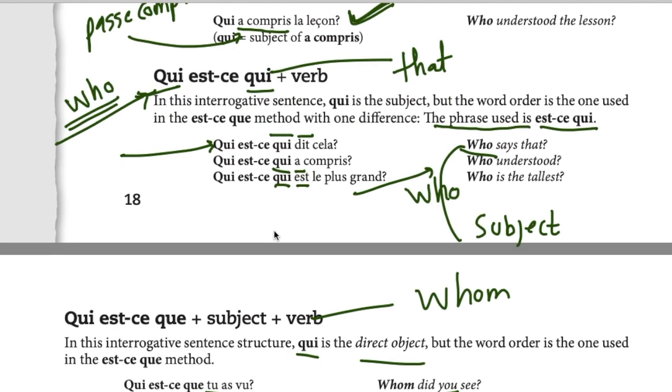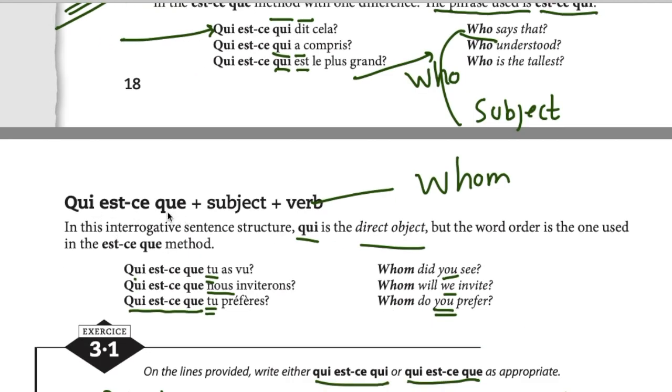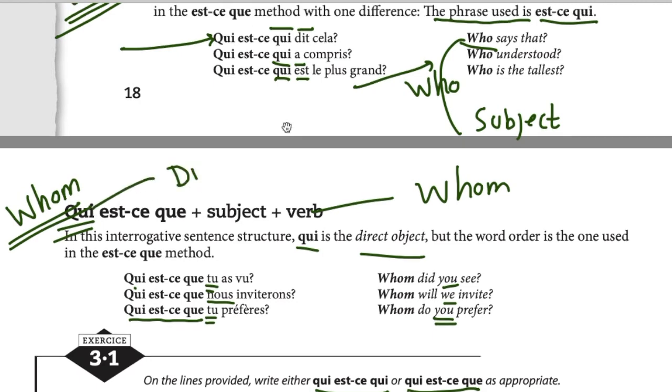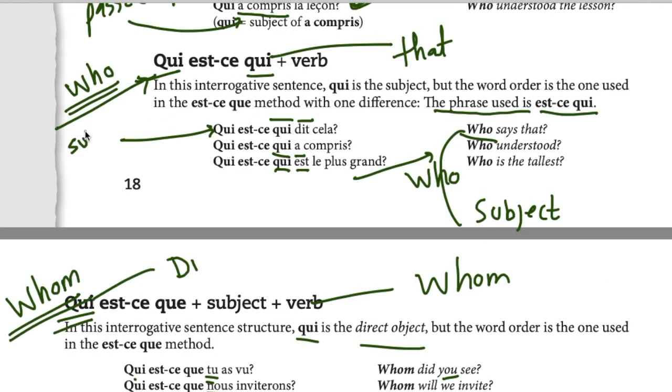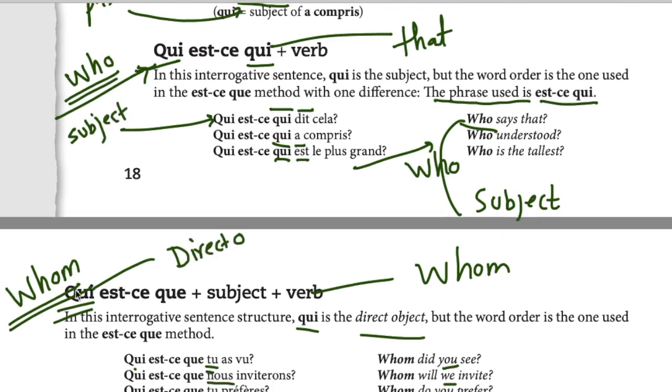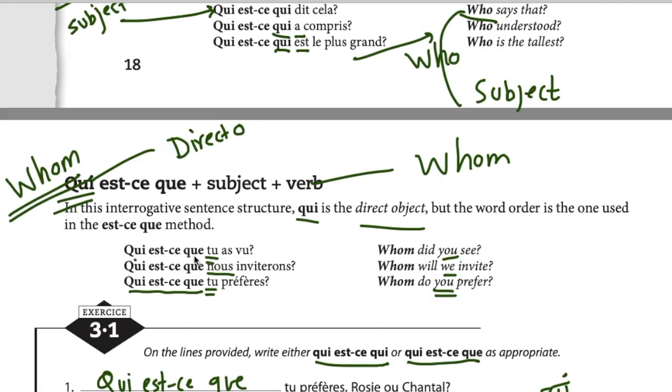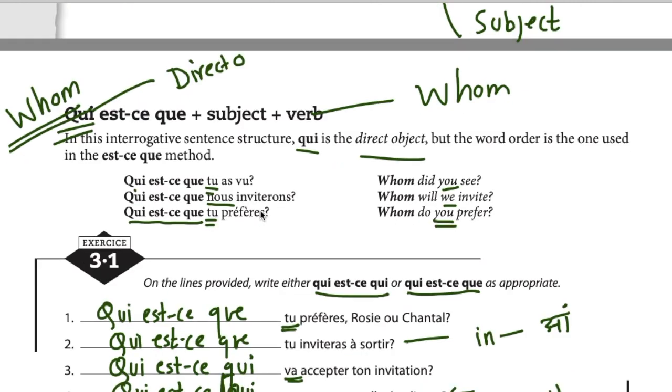Okay. And just as we discussed, with qui est-ce que, if your qui is referring to direct object, earlier qui was referring to a subject, right? Here it was referring to subject. If it is referring to direct object, that means the meaning will change to whom, then you will use the relative pronoun que because you will have a subject after that. Qui est-ce que tu as vu? Whom did you see? Qui est-ce que nous inviterons? Whom will we invite? This is simple future, which we haven't studied yet. Qui est-ce que tu préfères? Whom is it that you prefer?